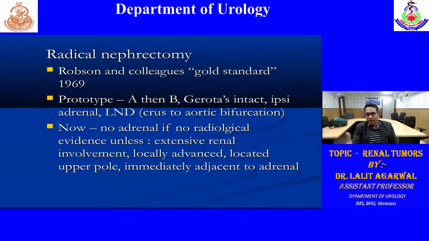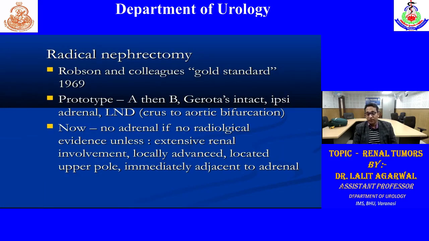So one by one, radical nephrectomy. Robson did the first radical nephrectomy. What things do we have to excise in case of radical nephrectomy? We have to take out the kidney, but there is a principle that we don't have to go beyond Gerota's fascia. So Gerota's fascia should be intact. Inside Gerota's fascia, there is the kidney, adrenal, and lymph nodes up to the aortic bifurcation.